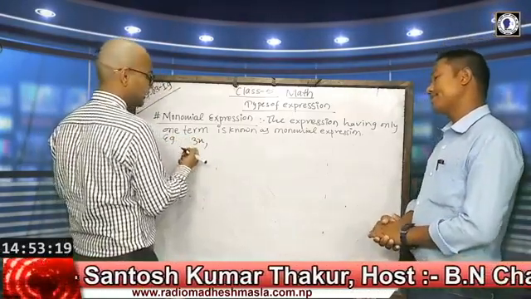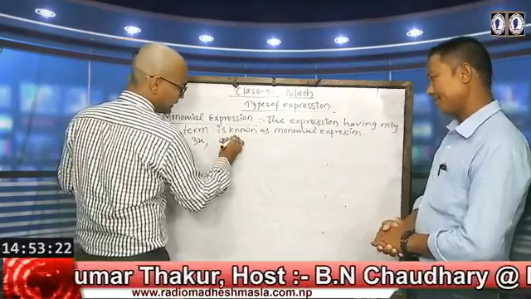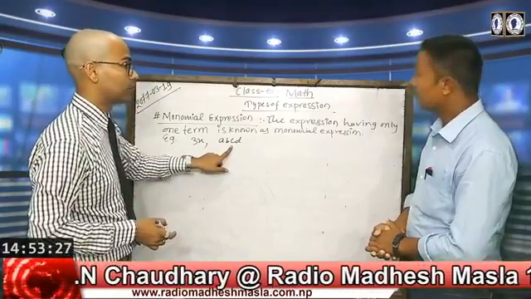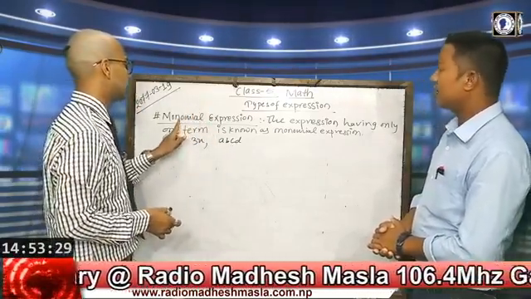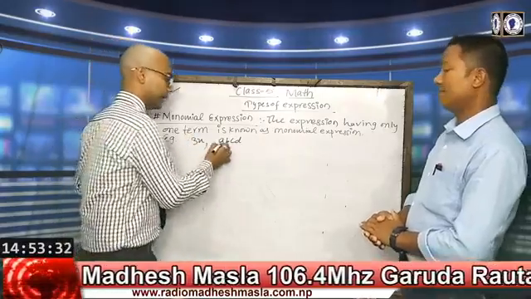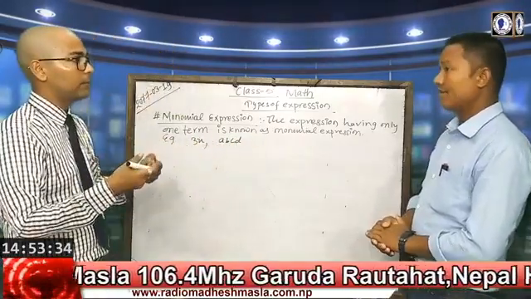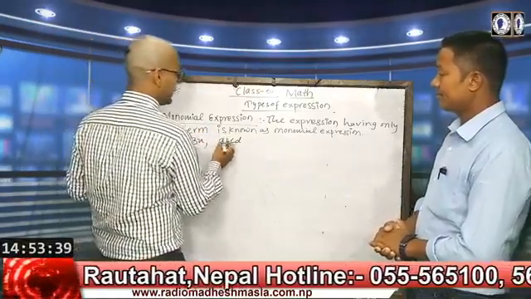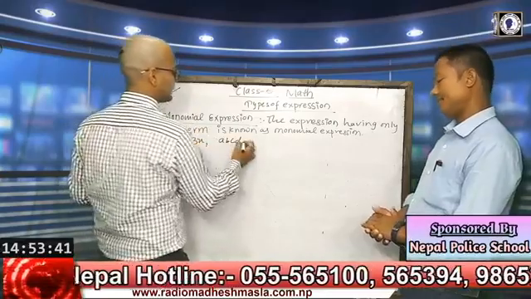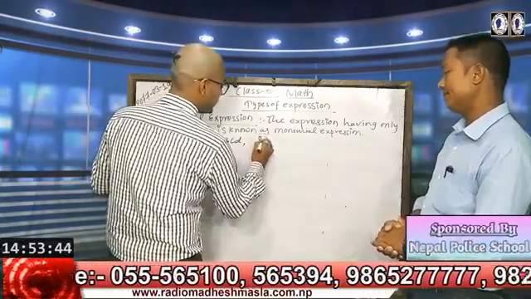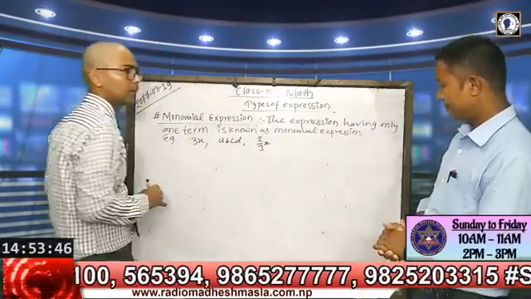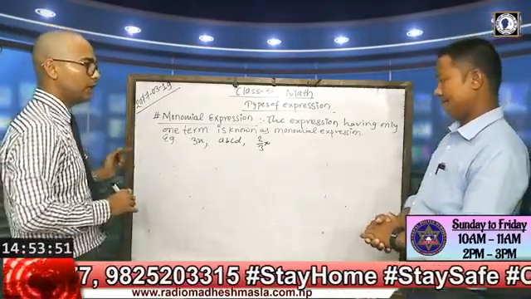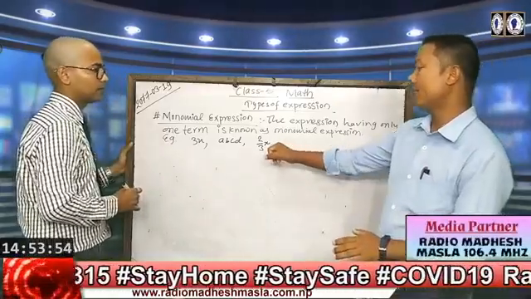This is a monomial expression. a, b, c, d, if they are connected with the multiplication sign only, with no other sign, then they are known as a monomial expression. In the same way, suppose 2 by 3x is also a monomial expression, because it is connected by the multiply sign.